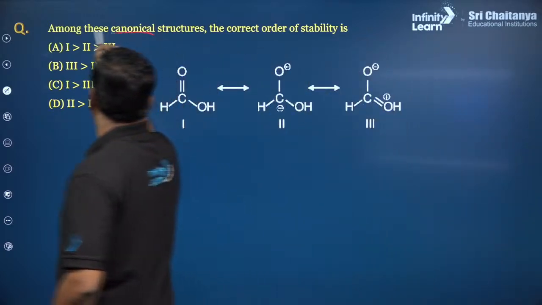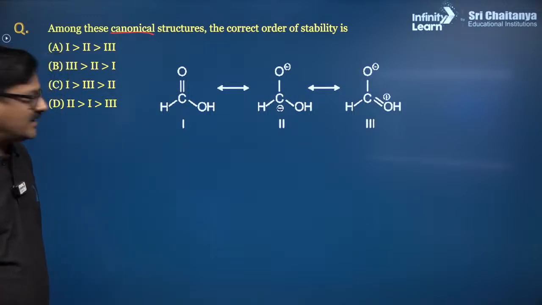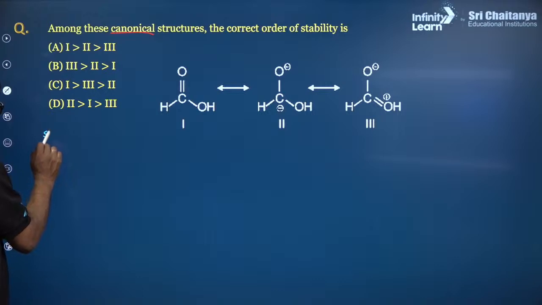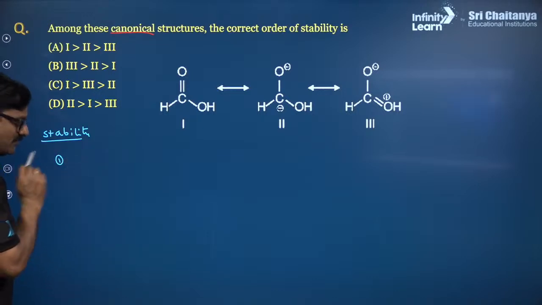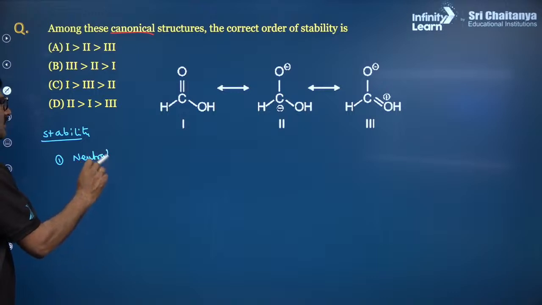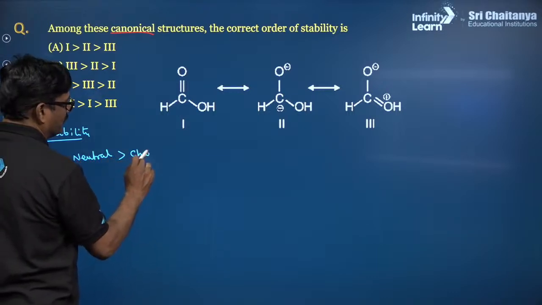Right? So, coming to canonical structures, resonating structures. This is the stability of resonating structures. Rule number 1: a neutral structure is always more stable than a charged structure.